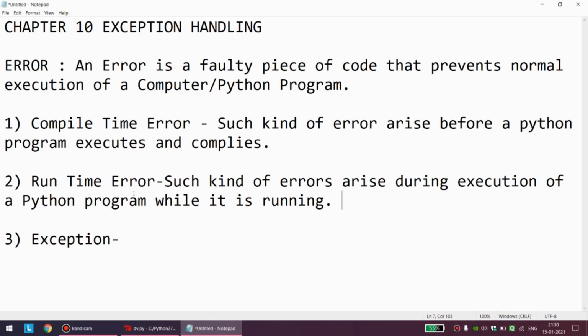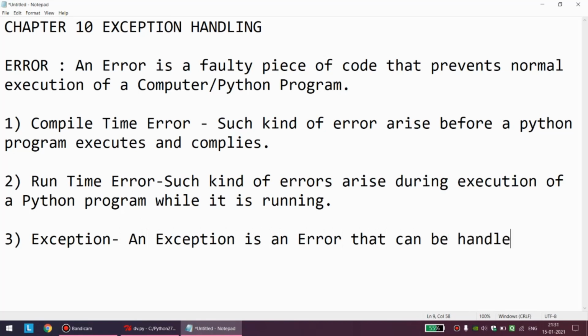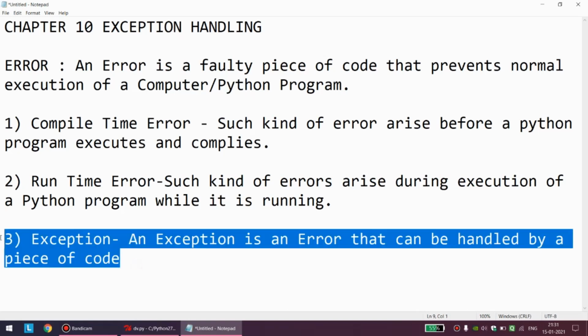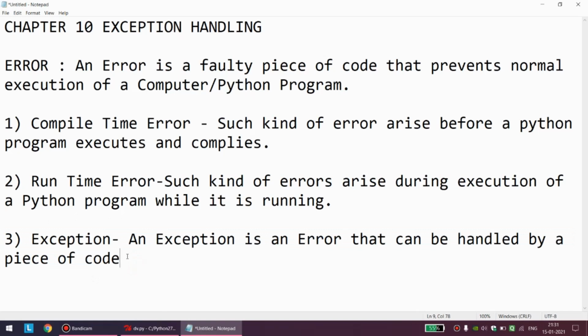Now exception. Simply we can say an exception is an error that can be handled by a piece of code. And this is the only programming part of this chapter. This we will see in the next coming video module: how do we handle an error? What is the difference between exception and error?